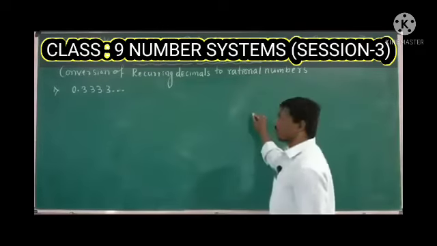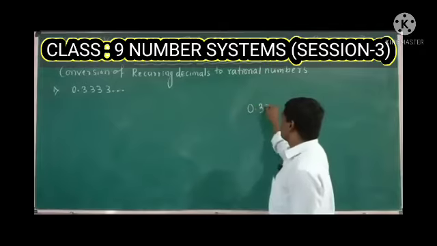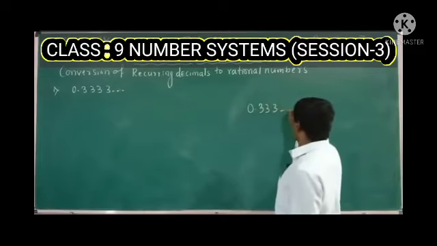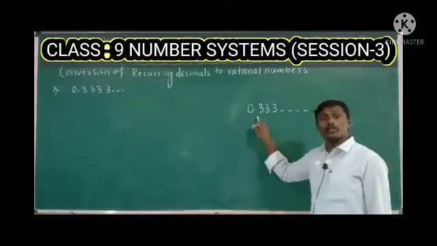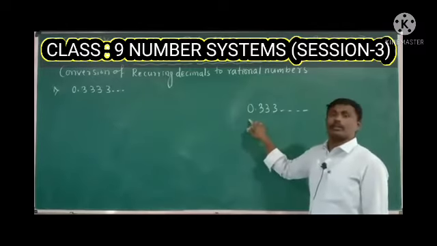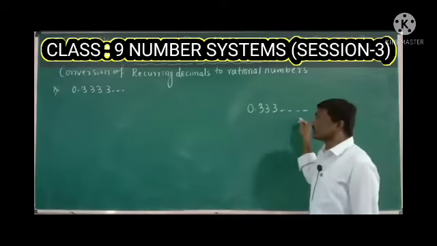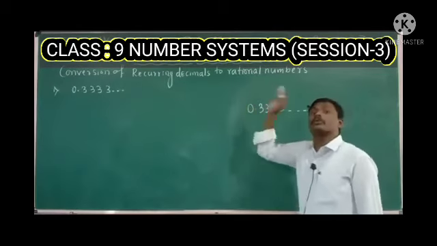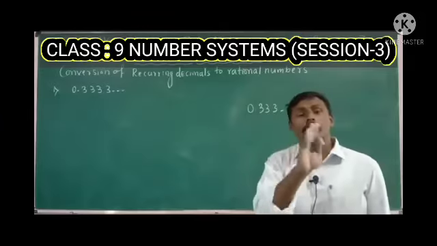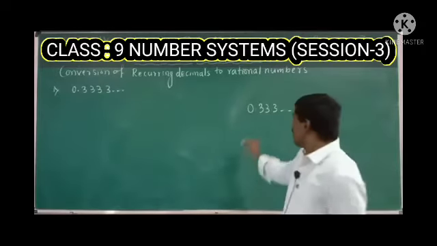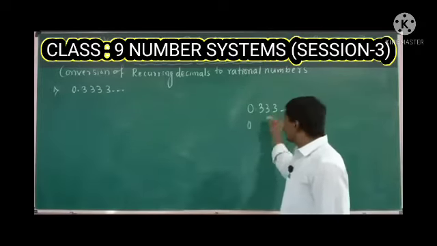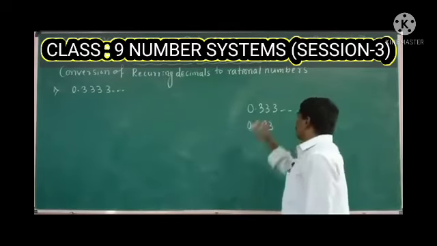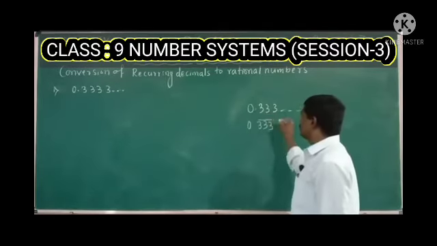For example, if I write the number like this, 0.333..., it shows that the decimal places are in continuous form, so the rational number is a non-terminating rational number. We represent it like this also.